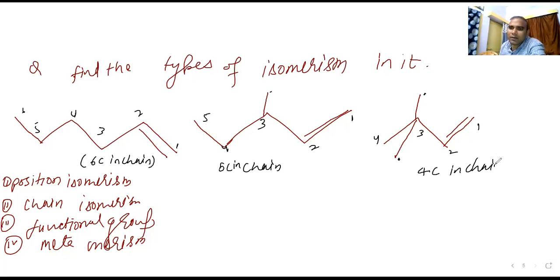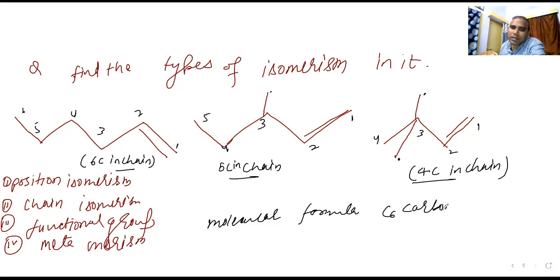So I am asking, what type of isomerism is there in this compound? Can you tell me? See, the molecular formula is the same. All have 6 carbon only.